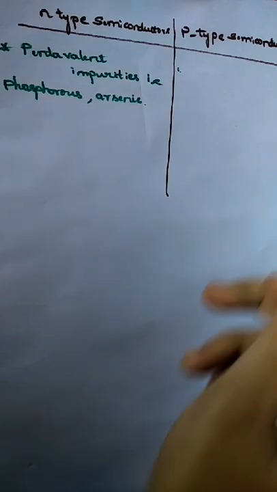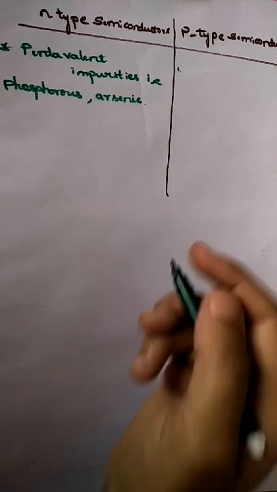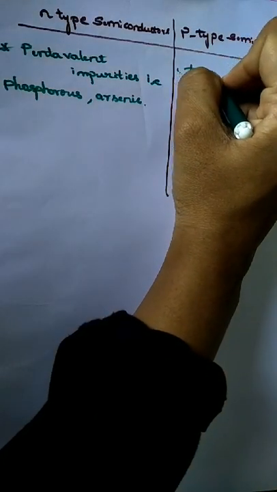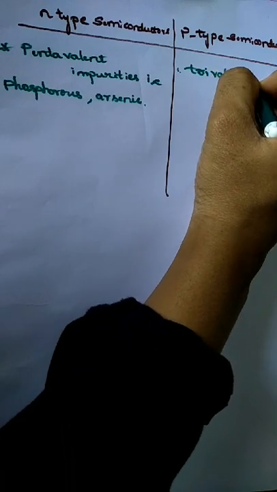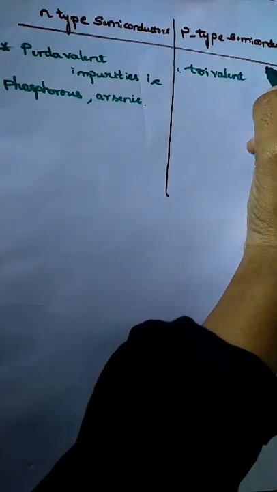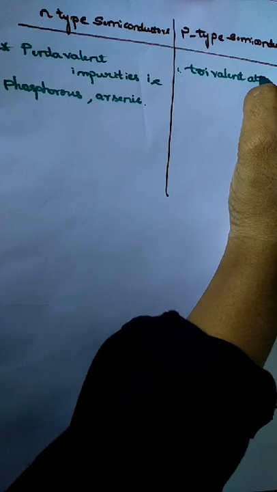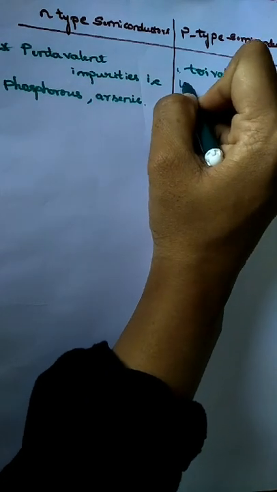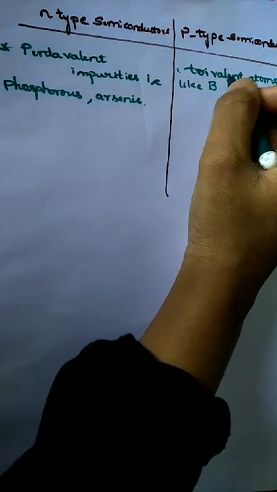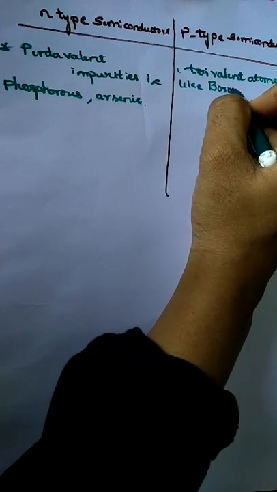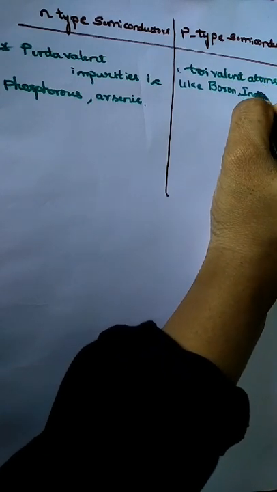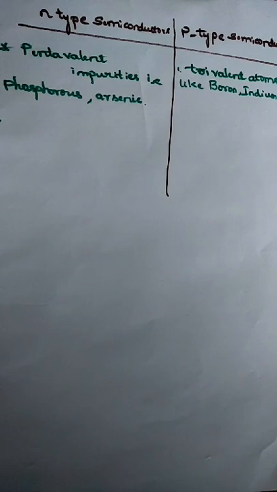So next P type. Here is the first: a pure semiconductor, that is silicon or germanium, doped with trivalent atoms like boron, indium, aluminum, like that. Okay, let's see the second difference.